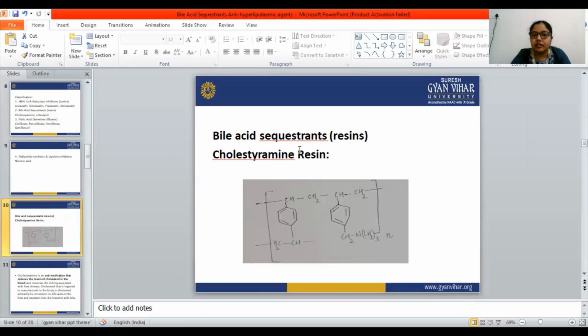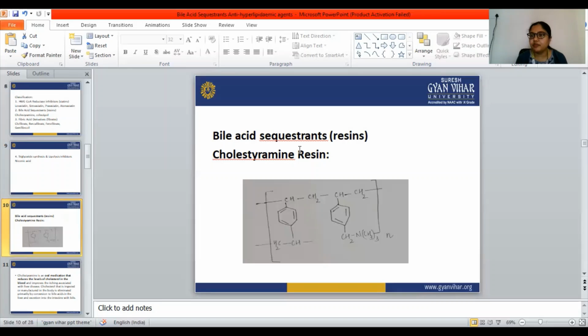When bile acid reabsorption is inhibited, that causes the contraction of the bile acid pool, and that leads to increased bile acid synthesis.